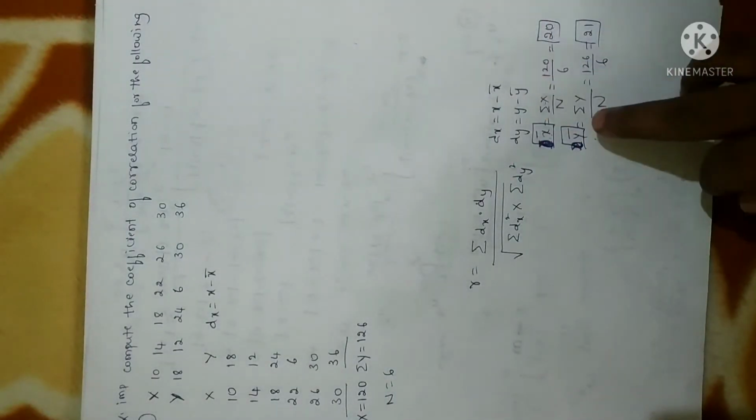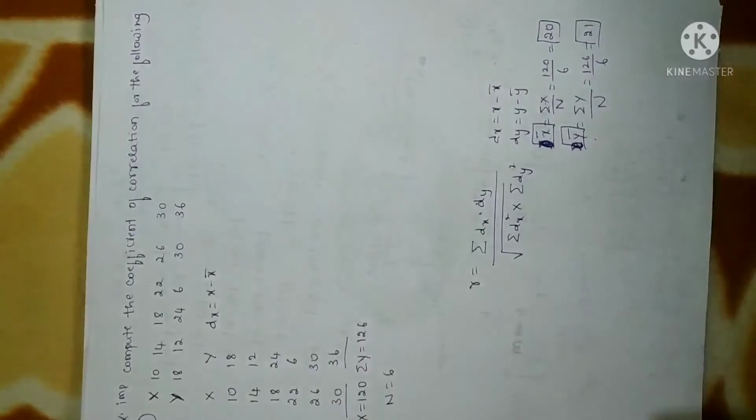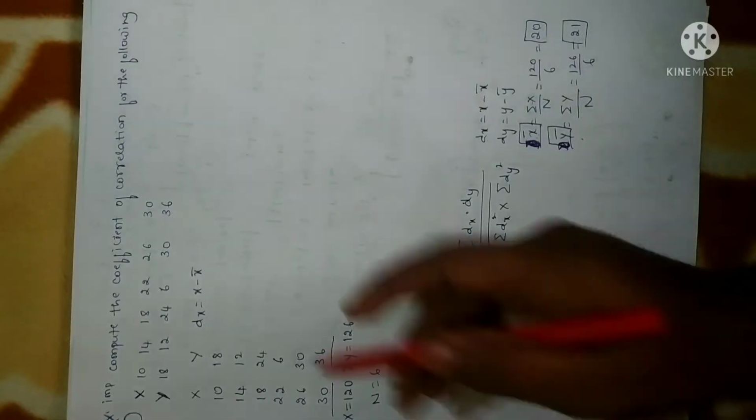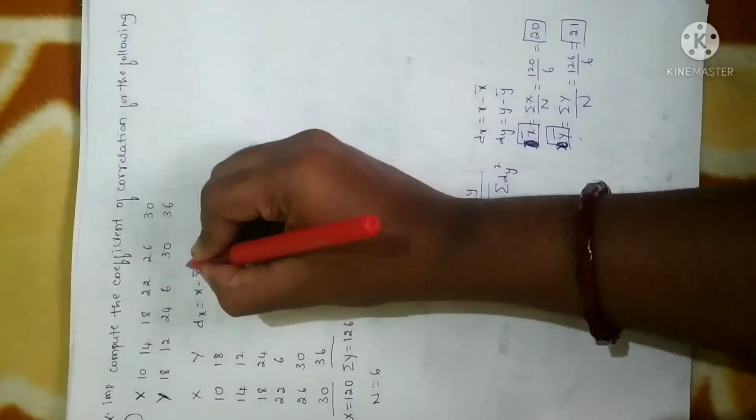Now let me calculate the value. Since we have obtained the values of x bar and y bar, with this I can calculate dx. So let me do that. dx is x minus x bar, and x bar is 20.